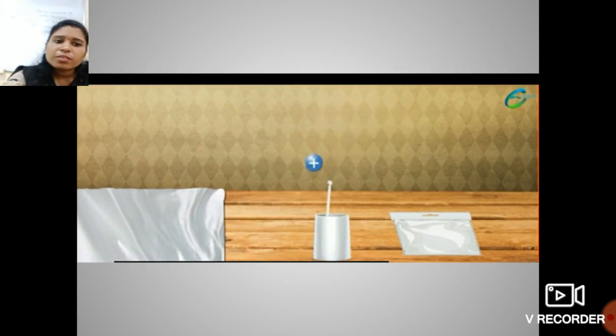Afterwards, we suppose the charge on the glass rod is positive. Suppose it acquires a positive charge by rubbing on this silk cloth.